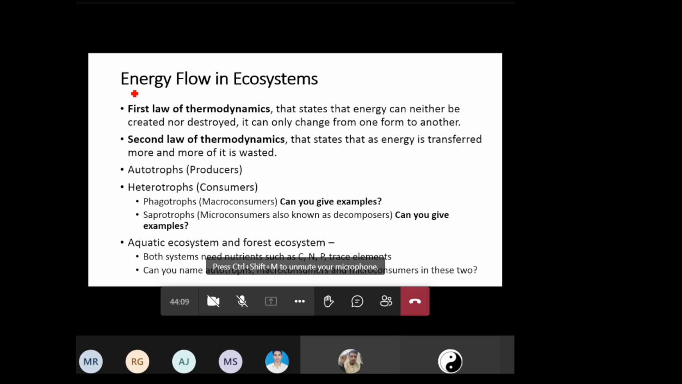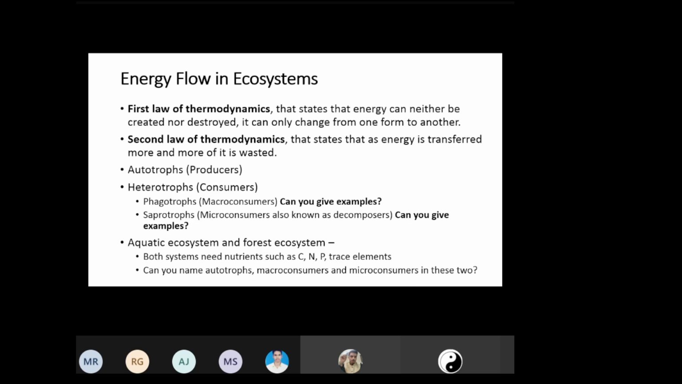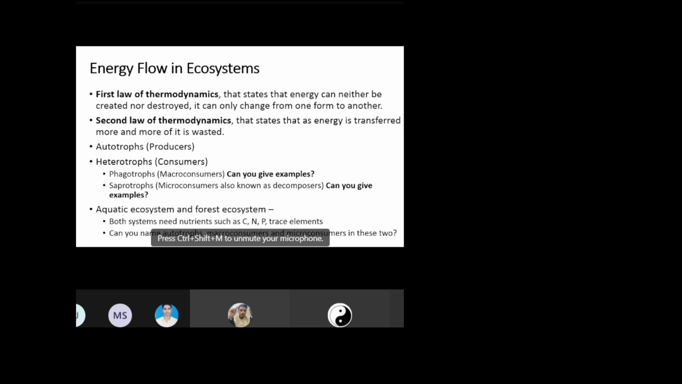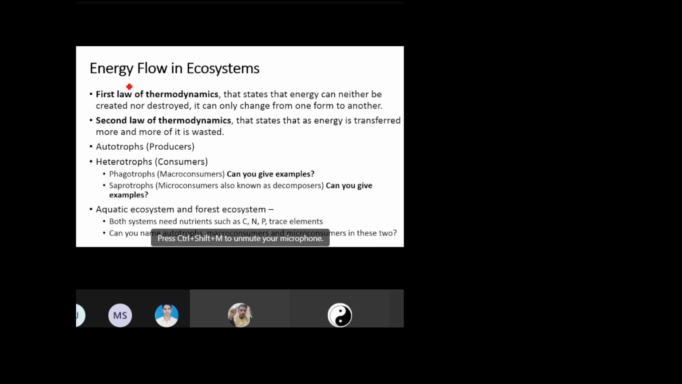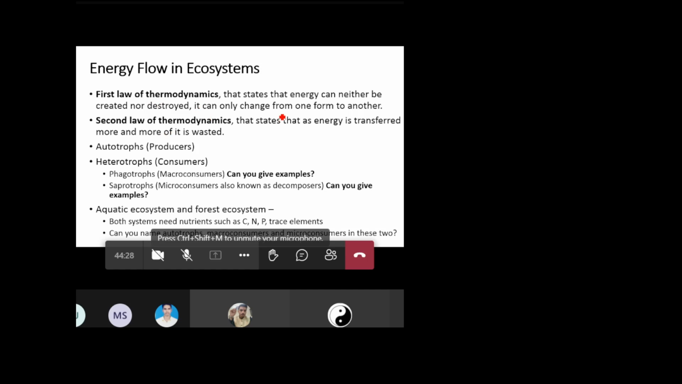Before we go further, it's important for us to stop and understand the energy flow. What type of energy flow is there in the environment? To understand, we can use the two laws of thermodynamics. The first law states that energy can neither be created nor destroyed, and it can only change from one form to another. If you go back to our example, there was solar energy. It is not destroyed, but it is converted into the leaf, and then from there it goes to other forms of life.